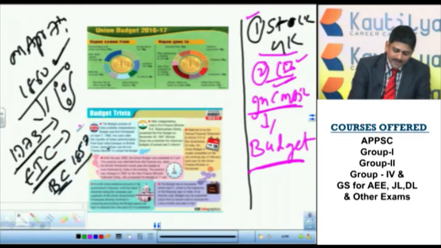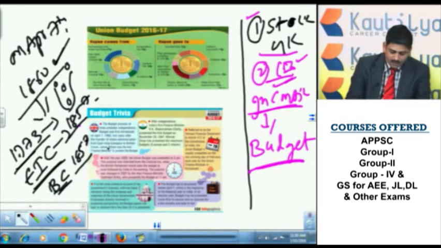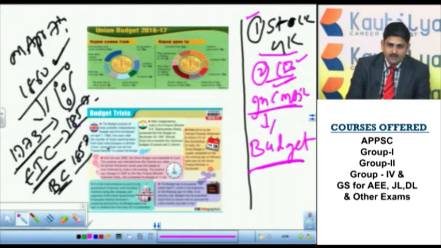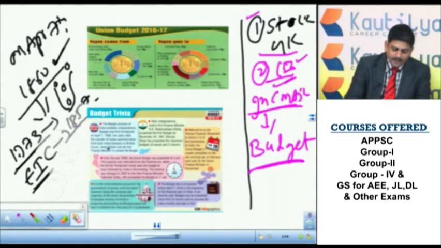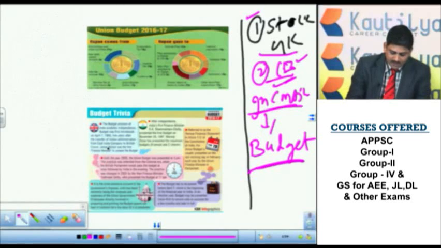Probably you might have studied the 1857 revolution, the 1857 Sepoy Mutiny, as we popularly call it. After this Sepoy Mutiny, the East India Company rule was replaced by British Crown rule. After this, for the first time, James Wilson introduced the budget in India. So if the question is, before India's independence, in which of the following years was the budget introduced for the first time, you have to answer that.